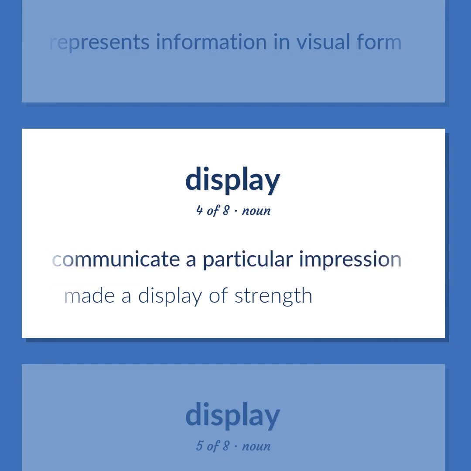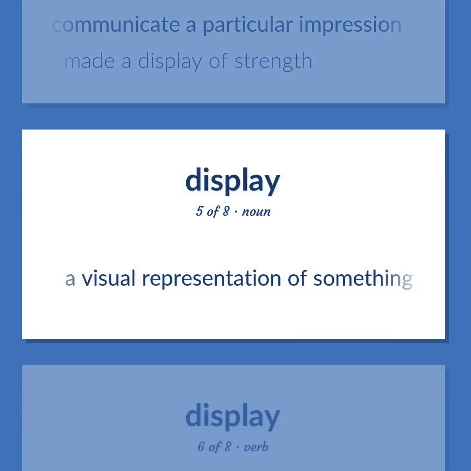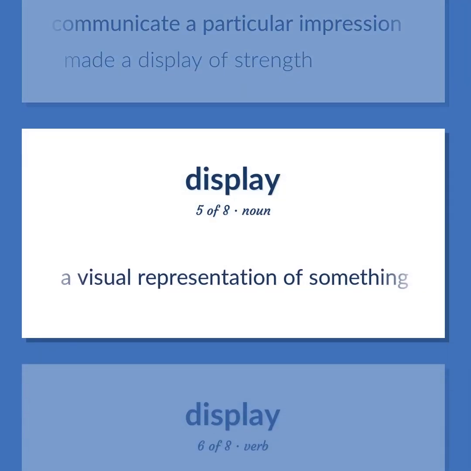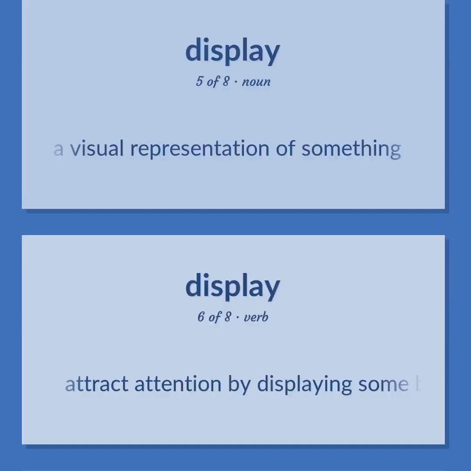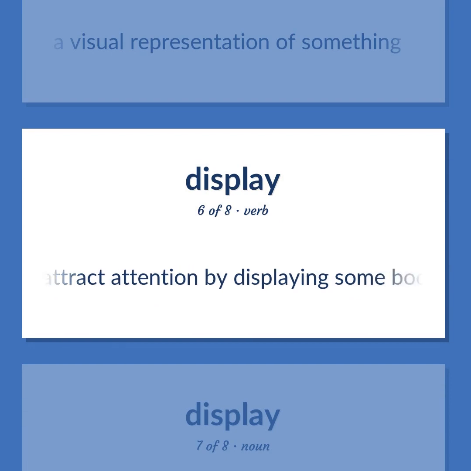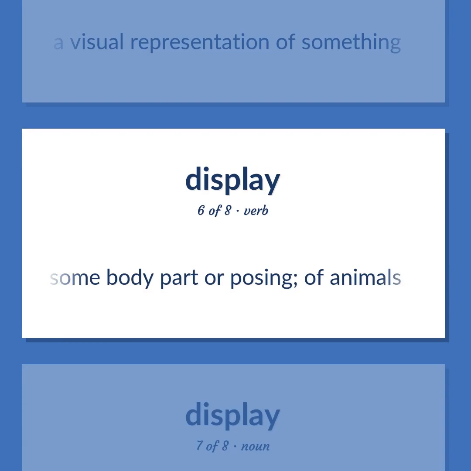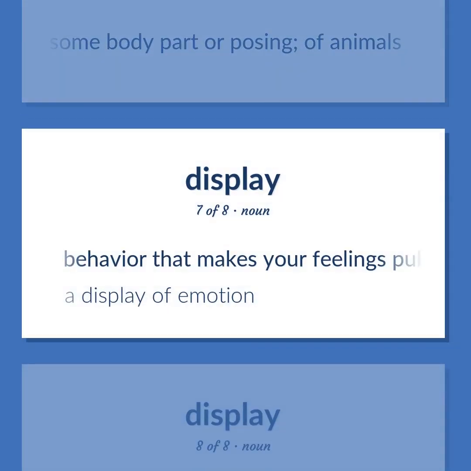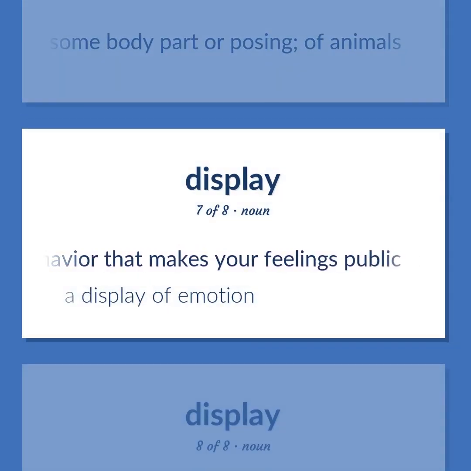Made a display of strength. A visual representation of something. Attract attention by displaying some body part or posing, of animals. Behavior that makes your feelings public. A display of emotion.